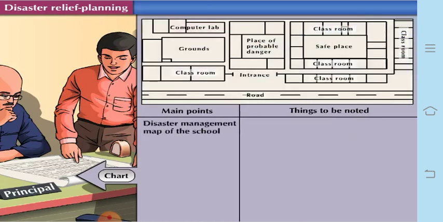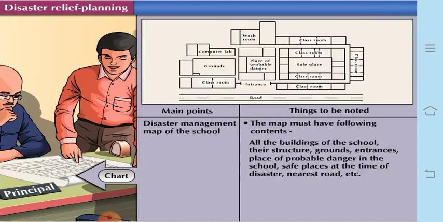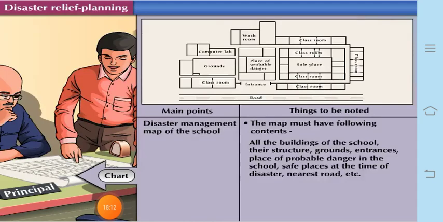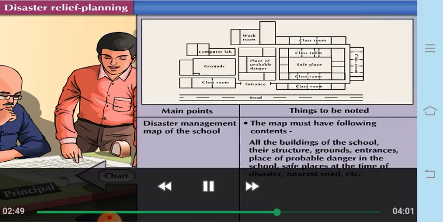Then next is the disaster management map of the school. The map must have the following contents: all buildings of the school, their structure, grounds, entrances, places of probable danger in the school, safe places at the time of disaster, the nearest road, etc. All this will be included in the disaster management map, and this map must be at the entrance of the school, and all students must be given detailed information about it.